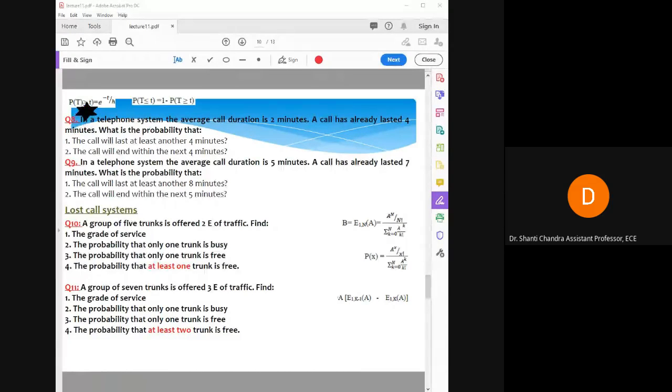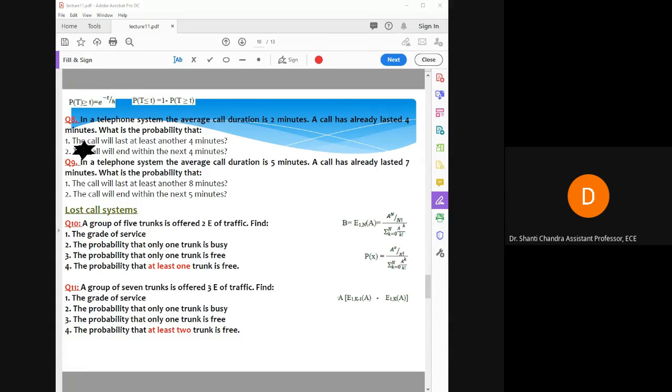If it is greater than t, then we use this formula. And if it is less than t, then we subtract it from 1, because it is either less than the given t or greater than the given t, right?